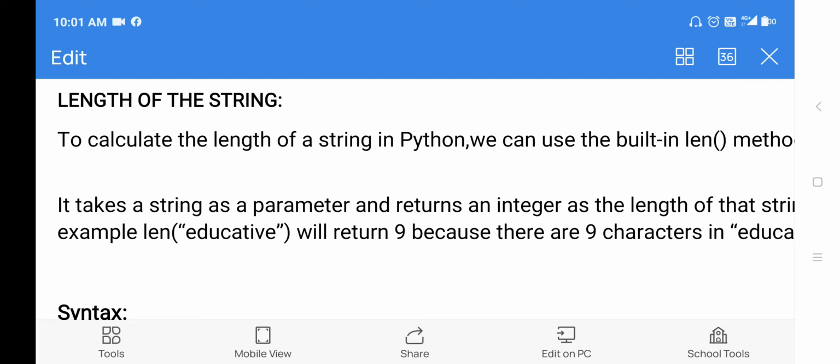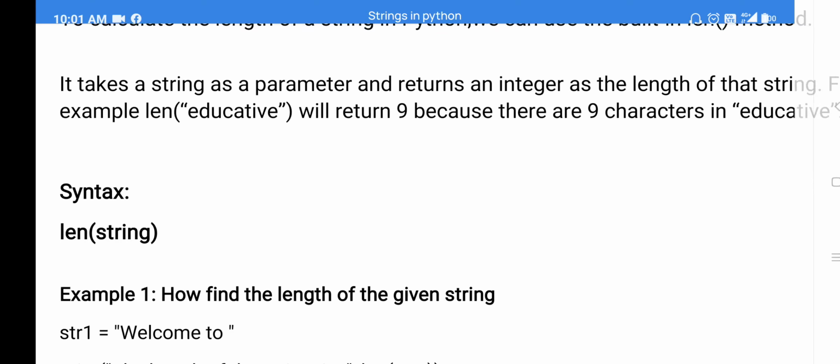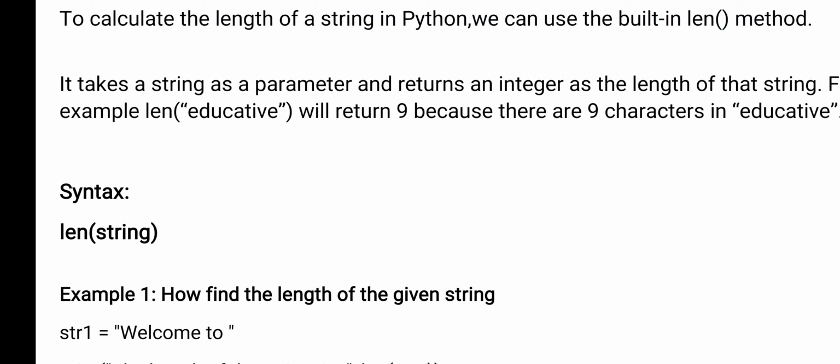Now, if it is a function, it will take parameters, no? So it takes a string as a parameter and returns an integer as the length of the string. It takes a string as a parameter, meaning whichever string you want to find the length of should be inside the parentheses.